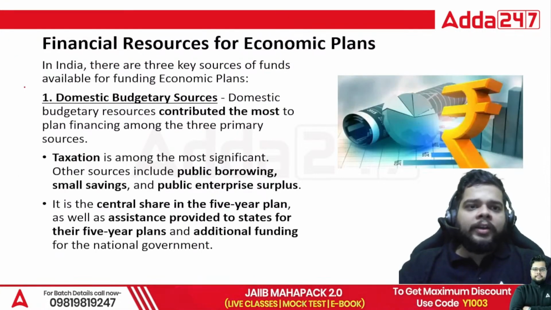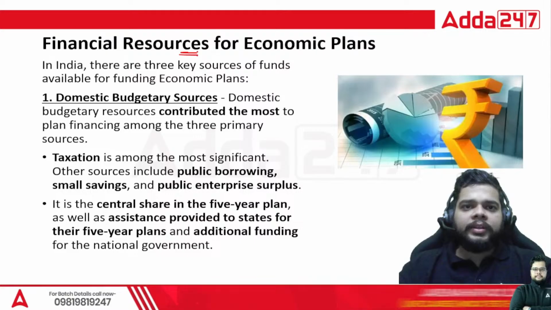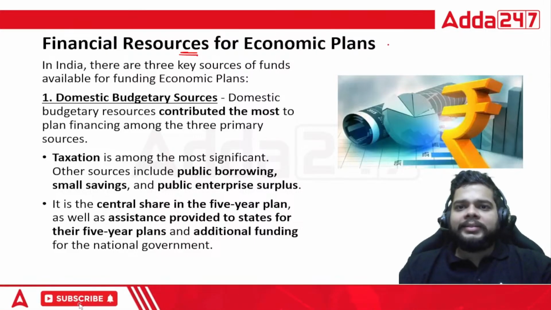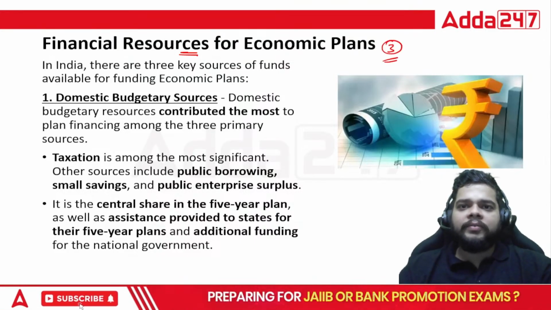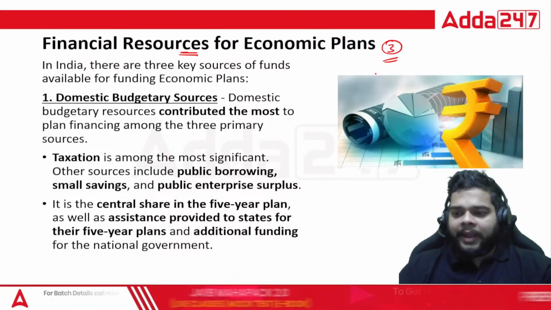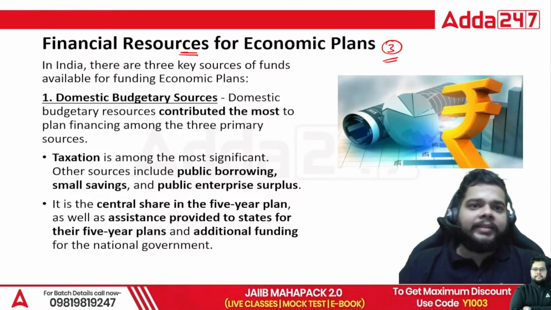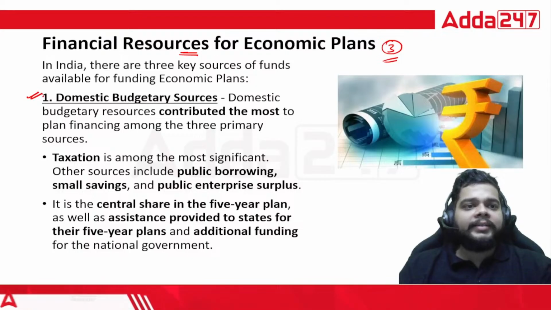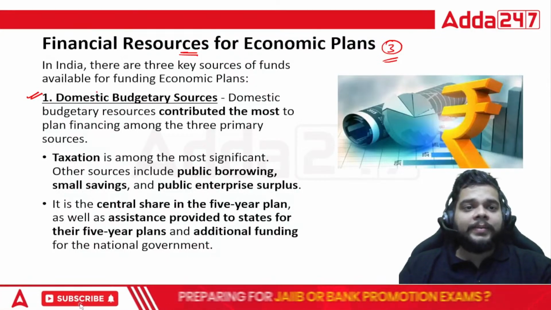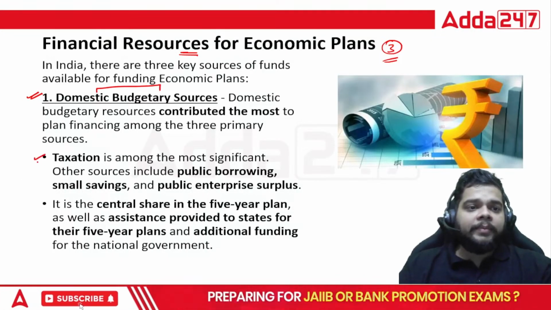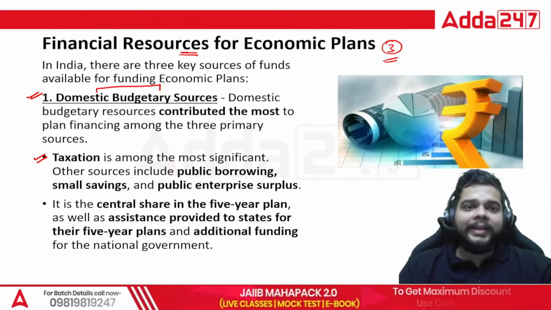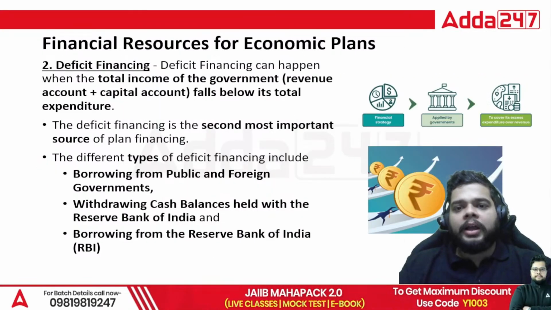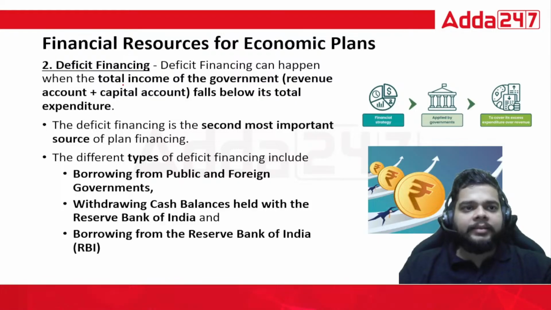So when I talk about the financial resources for economic plans, there are three methods via which we do the planning using the various financial resources. The first financial resource is domestic budget resources, out of which the maximum portion will be from taxation, whatever money the government receives from the taxation methods.